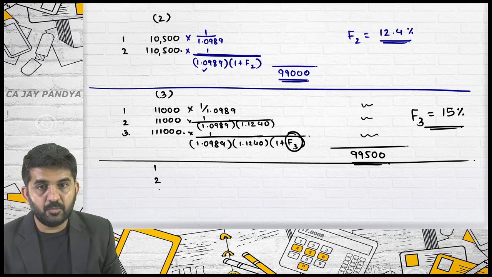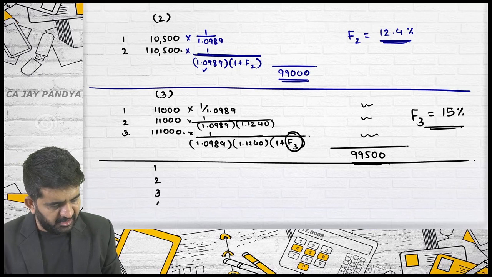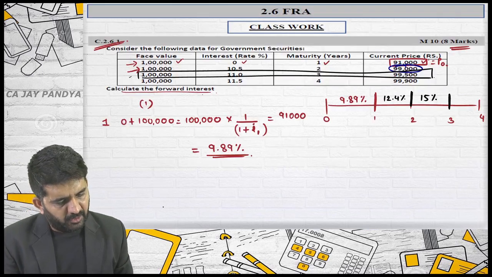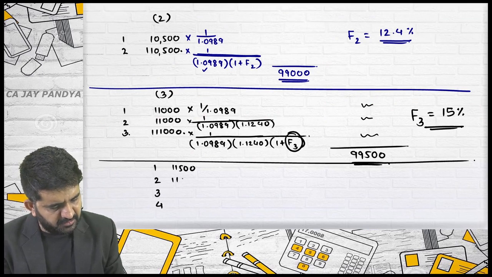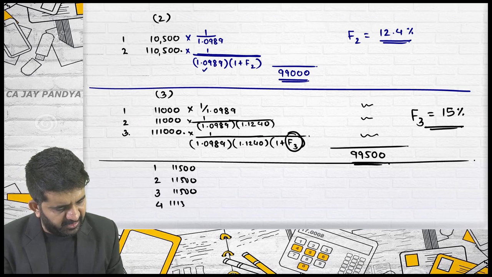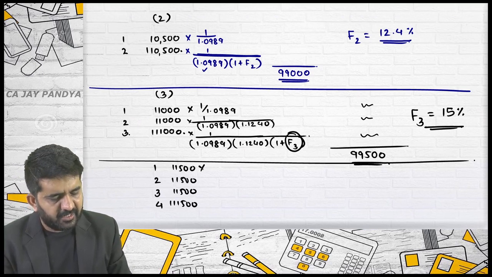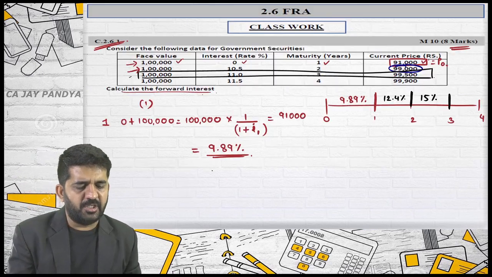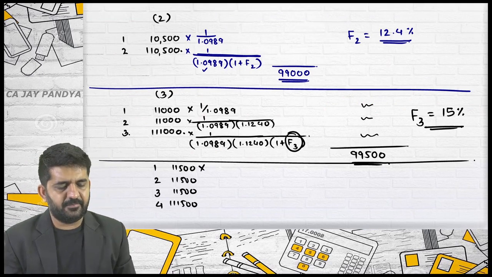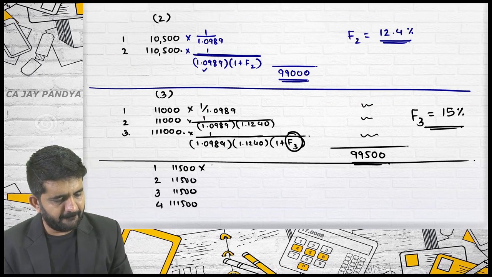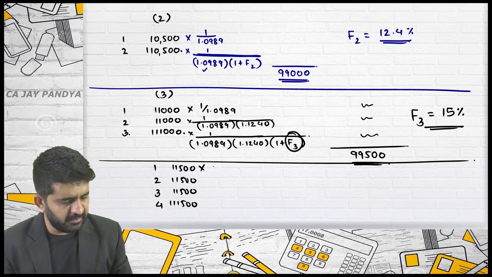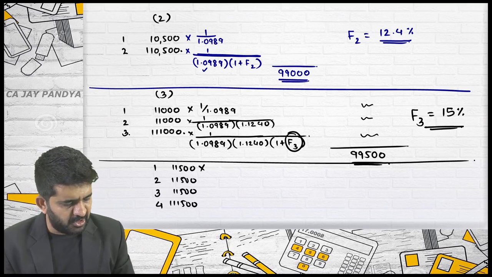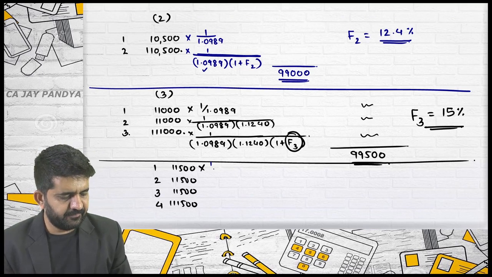Sakshi. Yes, sir. Alright, what will be interest 11,500 for 4 years? And last year it will be 1,11,500. Can you give me how to discount first year in this case?